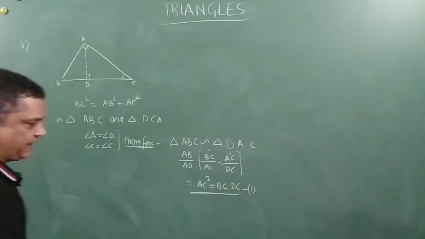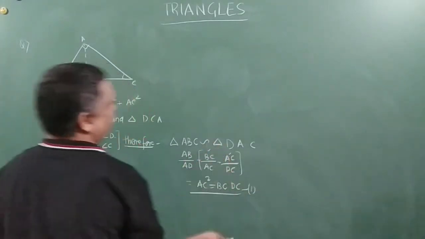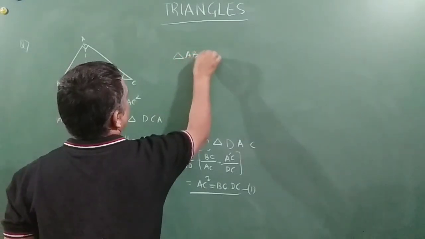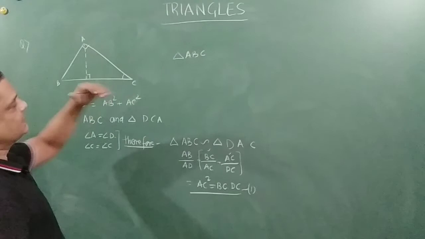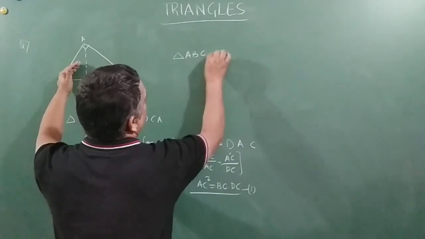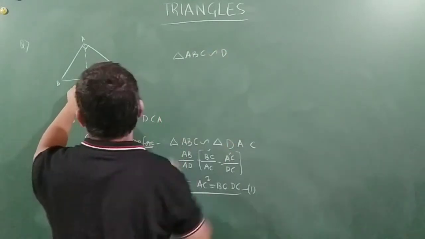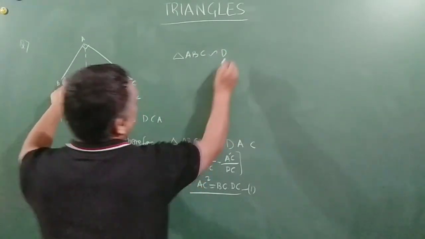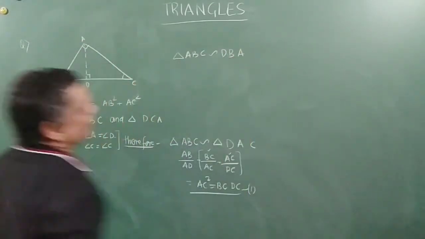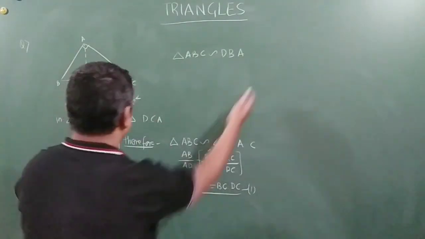In similar fashion, friends, we can write similarity of the other triangle also. Now triangle ABC, I am going to prove it similar to this. So it is similar to, A is corresponding to D again, so D. Now B is common, so I write B. Then I will write A. You are getting my point? I have not proved it, but I have just written down the similarity. On the same lines, you can actually prove that.